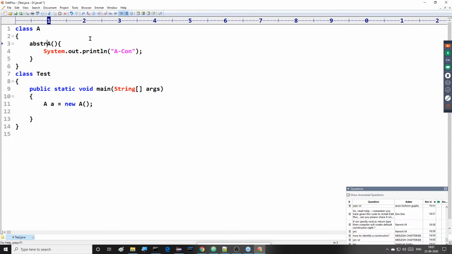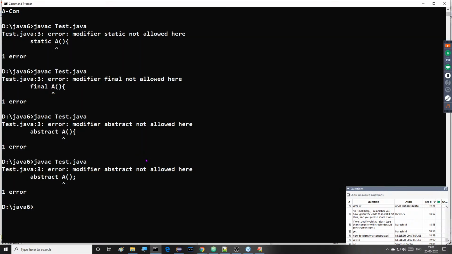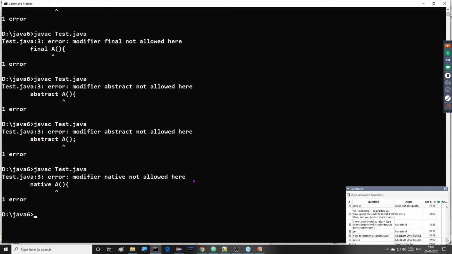Abstract is not allowed. Now tell me the native keyword. Native methods are possible in Java, but not native constructors. Native constructors are not available in Java. All of you observe this clearly. If I compile this one, we get a compilation error: modifier native not allowed here.